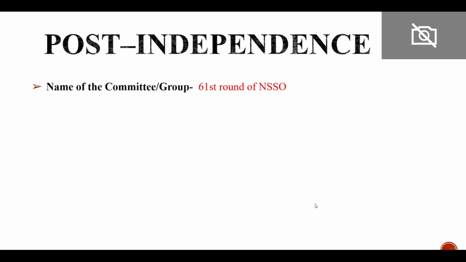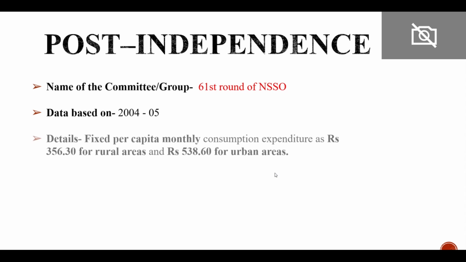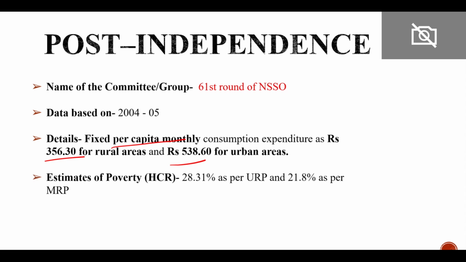Now the next was the 61st round of NSSO, and this data is based upon 2004-5 data. They fixed the per capita monthly expenditure at 356 and 538, and as per them the head count ratio was 28% as per URP and 21% as per MRP. So they considered both reference periods.